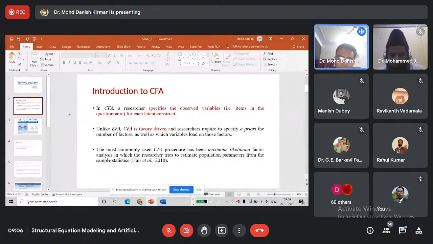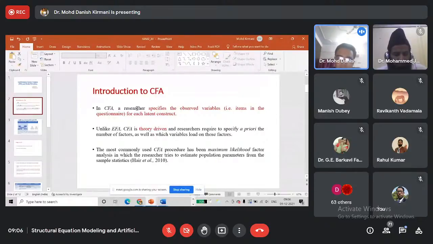First, I will discuss the theory behind confirmatory factor analysis and the theory behind model fit indices. Then in the second part, I will demonstrate how to run confirmatory factor analysis in AMOS software. So let us discuss some theory behind confirmatory factor analysis to have a basic understanding of this technique.